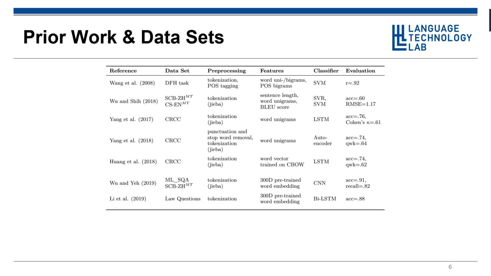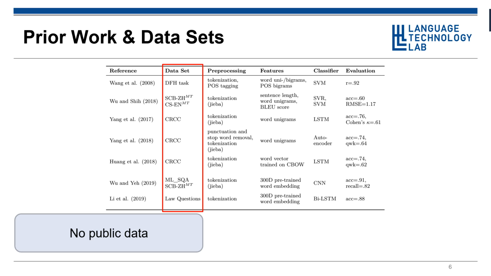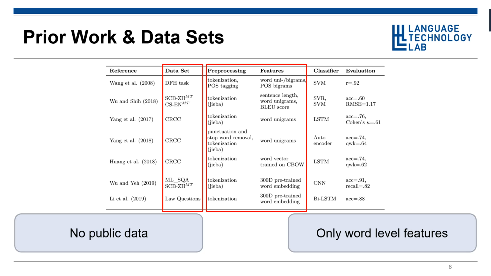We reviewed our prior work on Chinese content scoring and found that there is no publicly available dataset, which becomes the major obstacle to reproducibility in the field. We also noticed that they all use lexical features on the word level, such as word n-grams, which are mostly segmented by the Jieba tokenizer. In this case, we decided to collect and publish new datasets and test them with different feature sets on other segmentation levels.